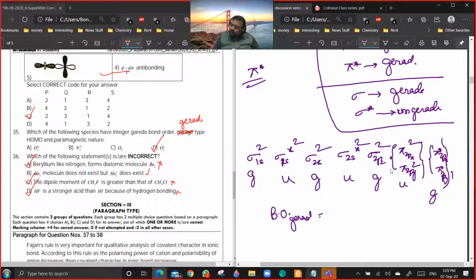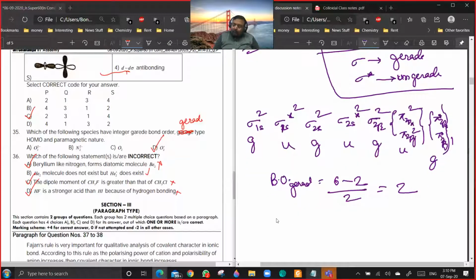This is also bonding, this is also bonding, and these are anti-bonding. So you have to consider gerade orbitals only: 6 in bonding orbitals and 2 in anti-bonding orbitals, divided by 2. So the bond order of gerade will be 2.